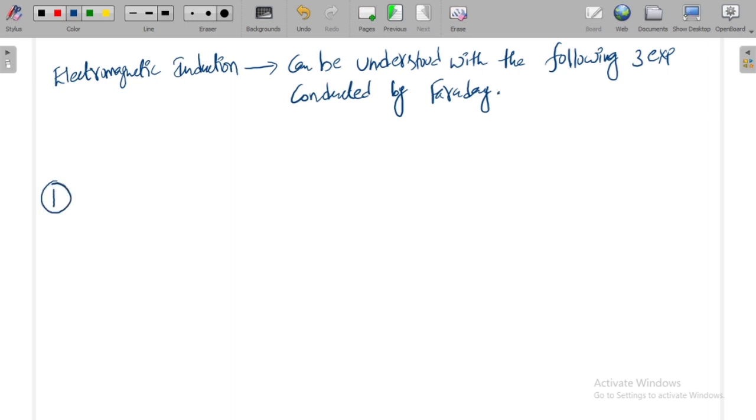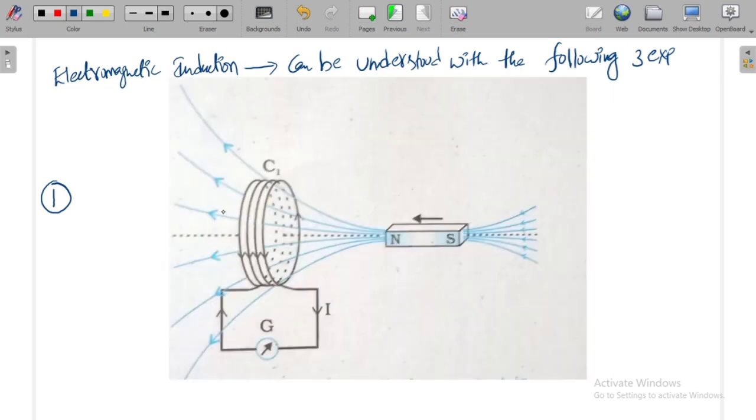This is the thing which we need to understand. We have a bar magnet. This is a bar magnet, right? And this is a coil which is wound in some turns. I don't bother about the turns here. Now to this coil I connected a galvanometer. This is a galvanometer.